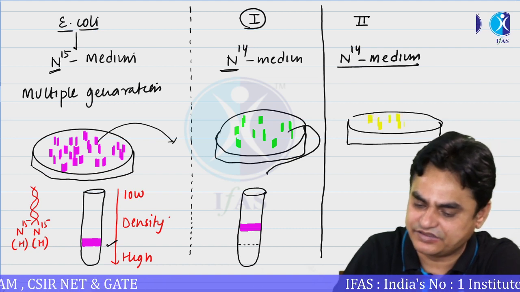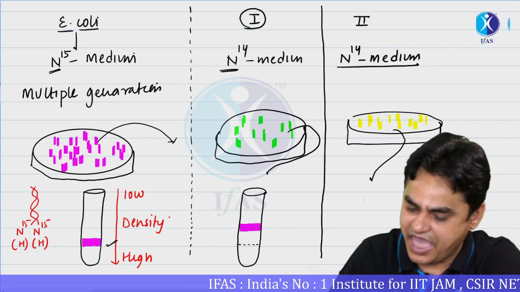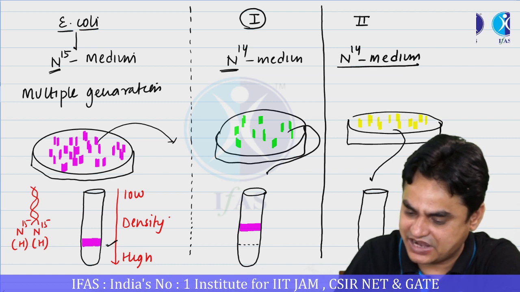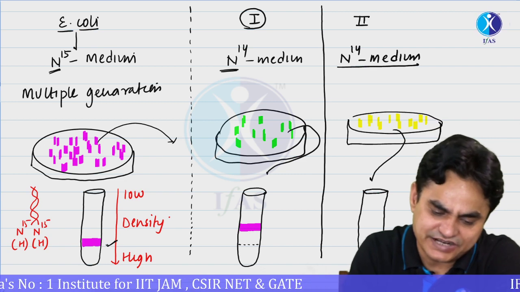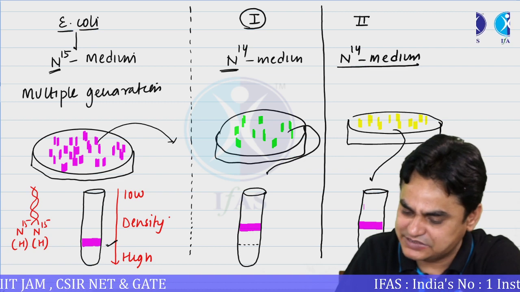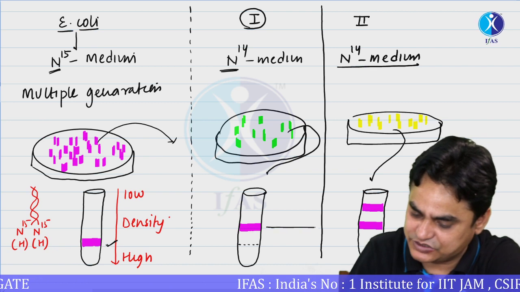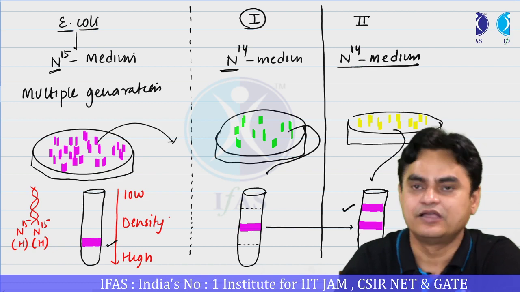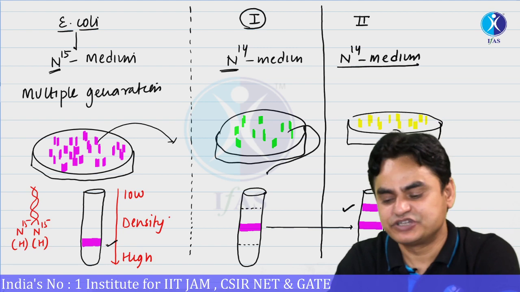DNA was isolated and analyzed again through density gradient centrifugation. What they observed is that now they get two bands, one exactly at the same place and another at a higher place. This was the exact same place, and now you get one more band at this place. This rules out that DNA replication is dispersive.